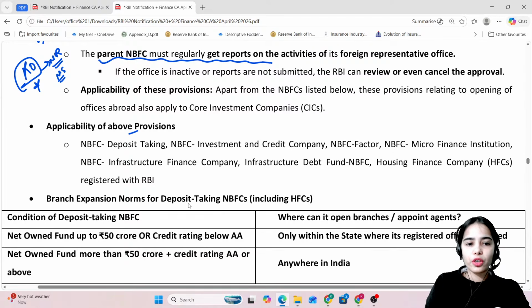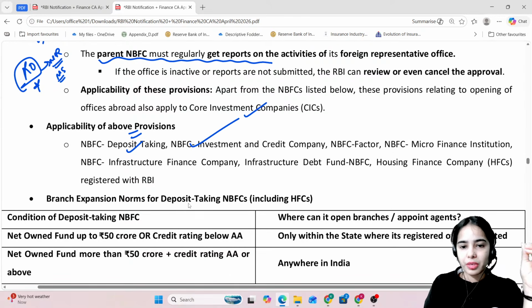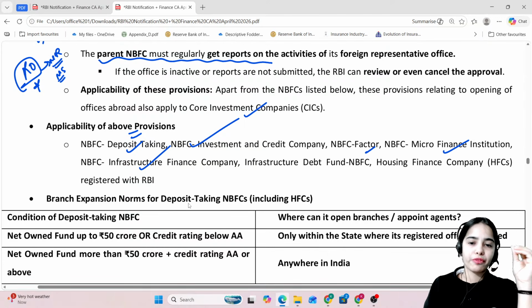Now, these provisions are applicable to deposit-taking NBFCs, core investment companies, investment and credit company, factor, microfinance institutions, infrastructure finance company, infrastructure debt fund, and housing finance company.